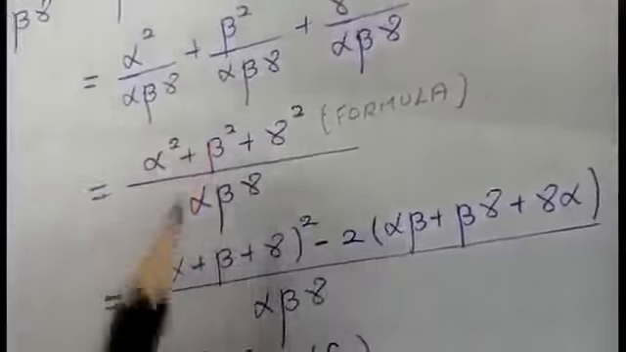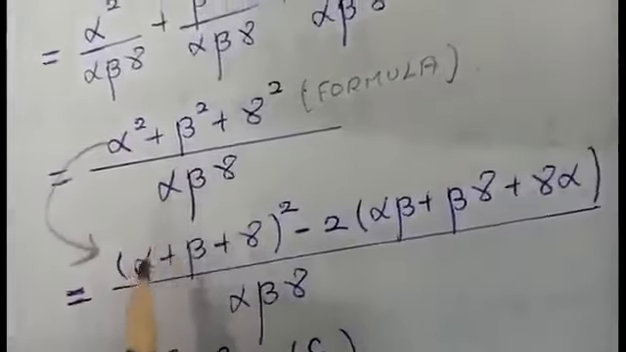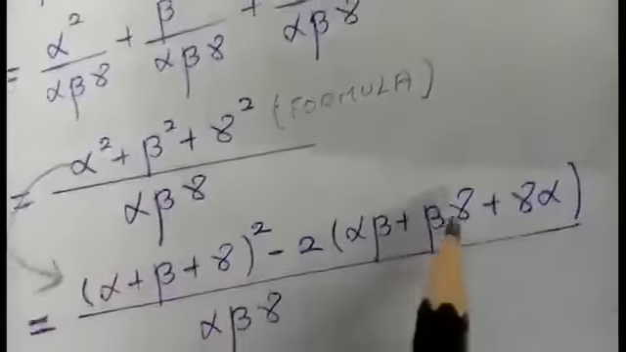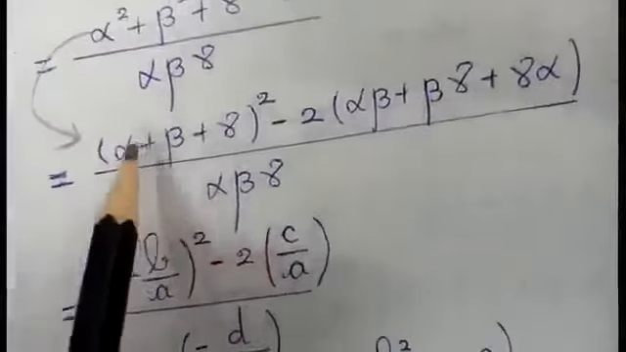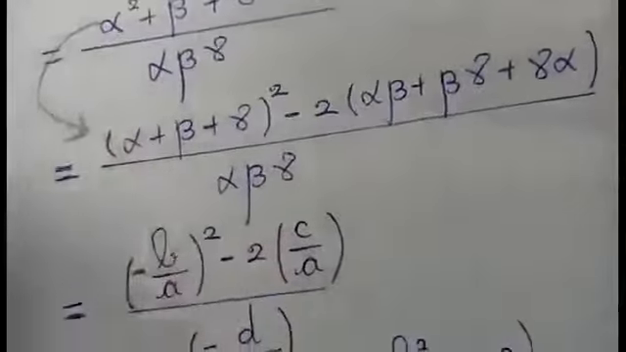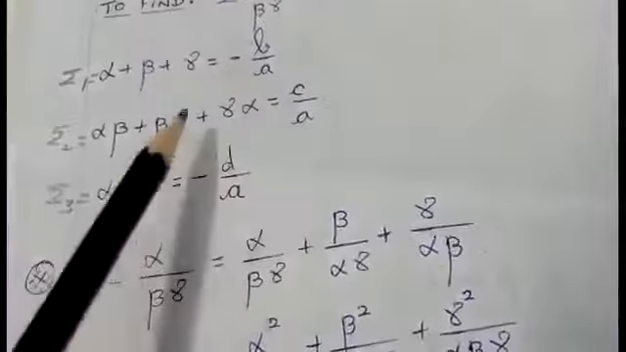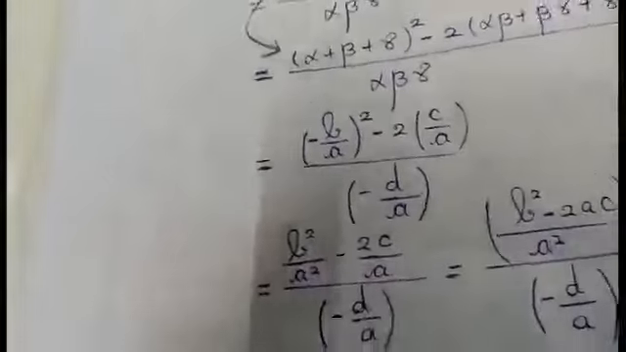So in this place, I will be applying the algebraic formula. I will get the value like this: alpha plus beta plus gamma the whole square minus 2 into alpha beta plus beta gamma plus gamma alpha, divided by the denominator value. You are going to replace the values, whatever values you found in summation 1, summation 2 and summation 3. We have found those values, students. Those values I am going to replace here, in this part.